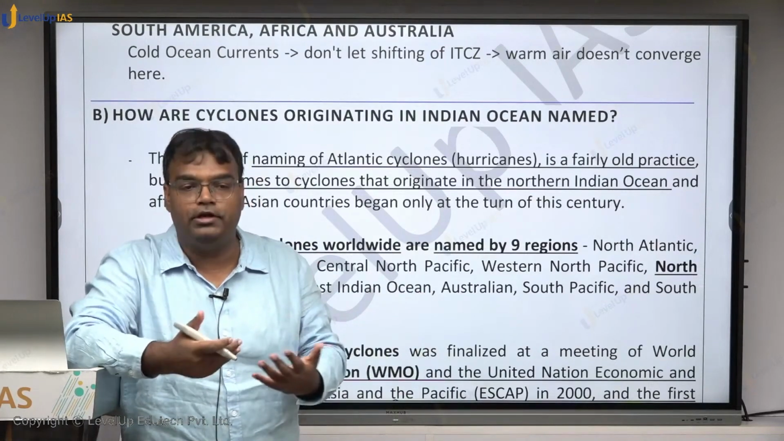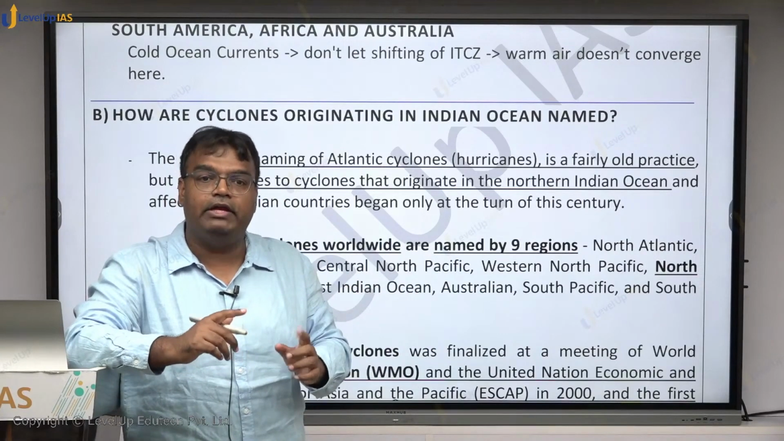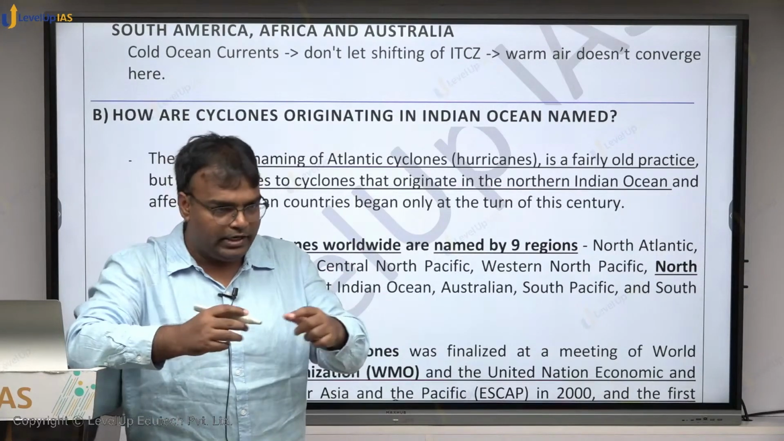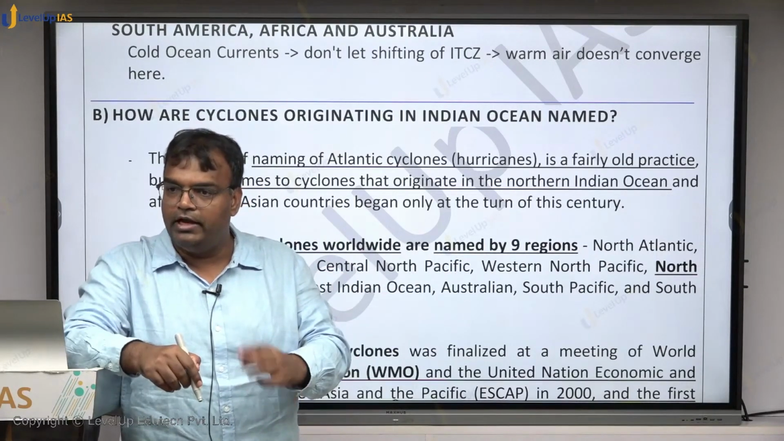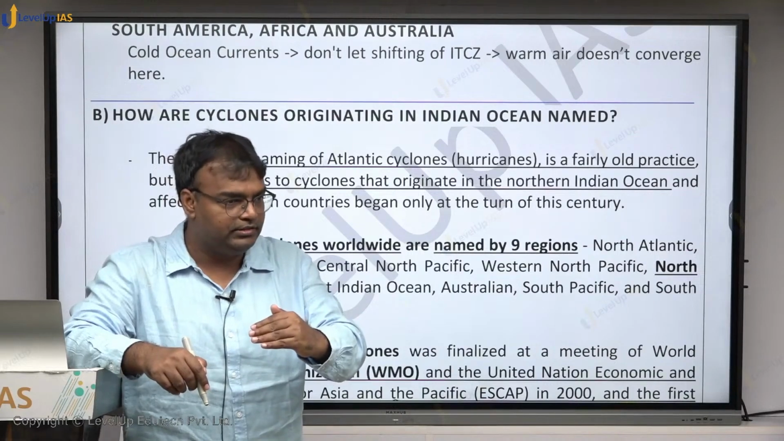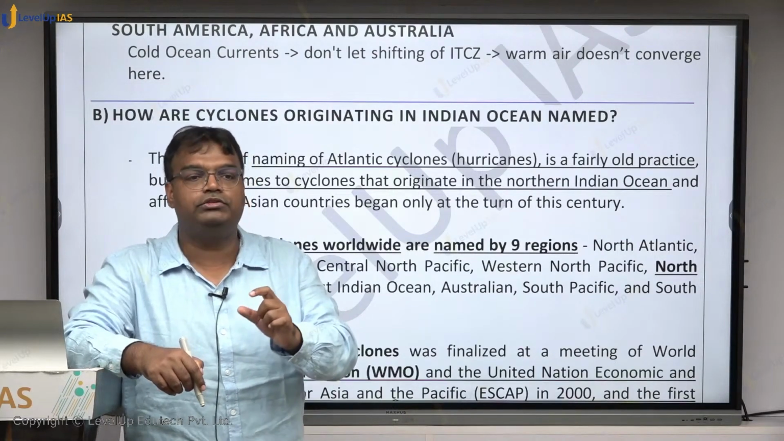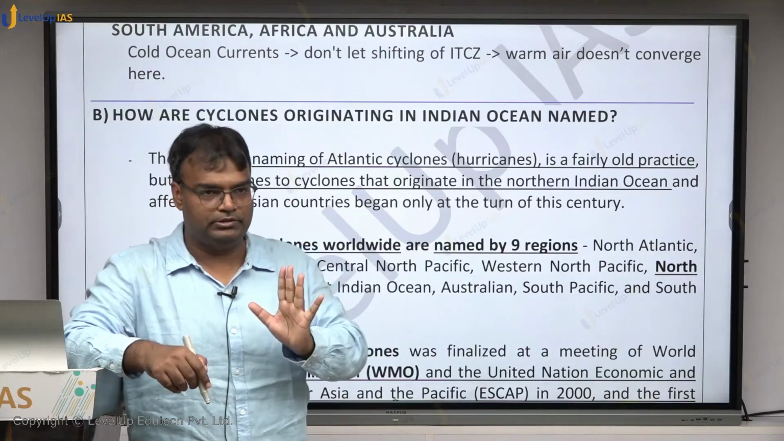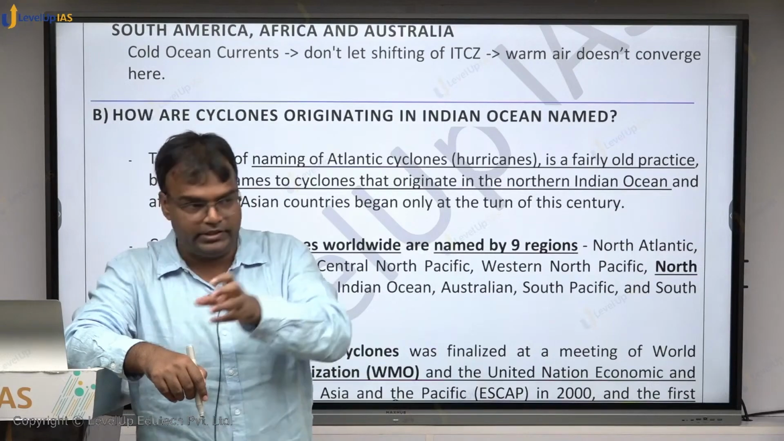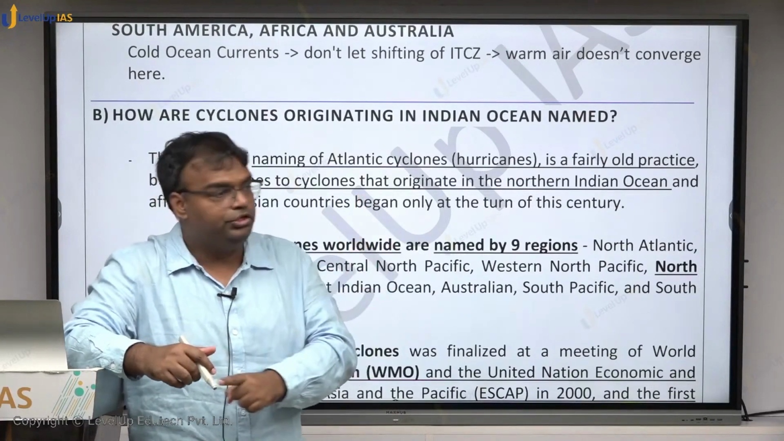How were the names done? First, 8 countries came together. They gave 8 names each. So there were 64 names given by the 8 countries of this region. And whenever a cyclone in the North Indian Ocean originated, if it was identified, it was in sequence given one of the names. That name came from Sri Lanka, that name came from Bangladesh, that name came from India. It did not matter. सबका नाम sequence में use करना है.